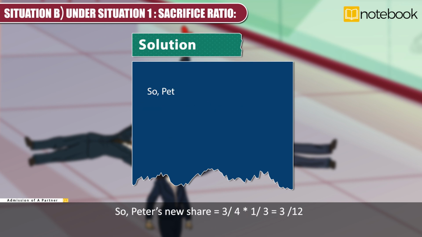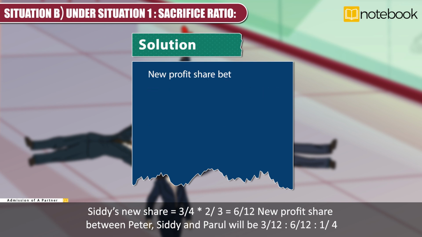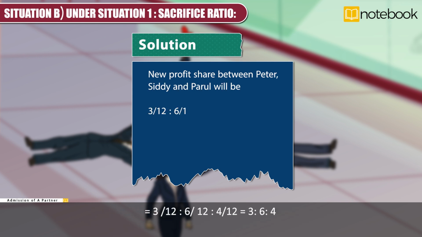So, Peter's new share is equal to 3/4 into 1/3 is equal to 3/12. Sidney's new share is equal to 3/4 into 2/3 is equal to 6/12. New profit share between Peter, Sidney and Parul will be 3/12 is to 6/12 is to 1/4, which is equal to 3/12 is to 6/12 is to 4/12, which is equal to 3:6:4.